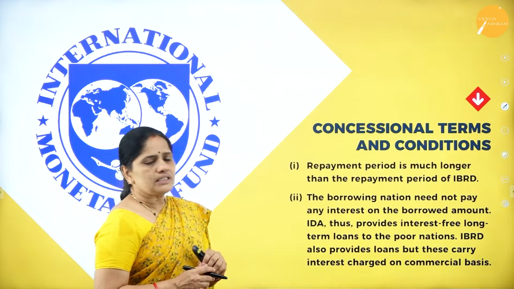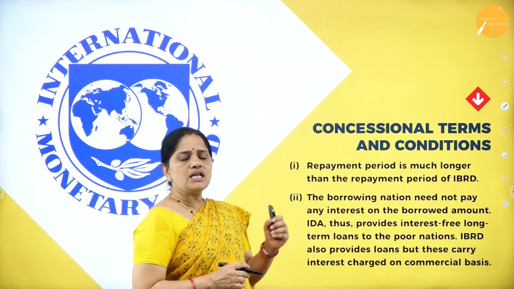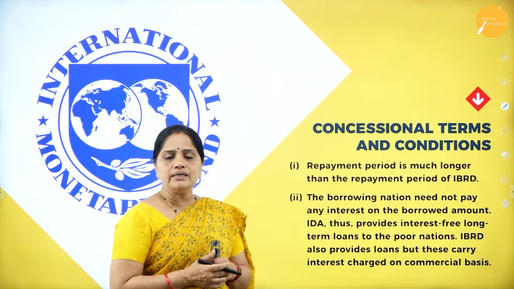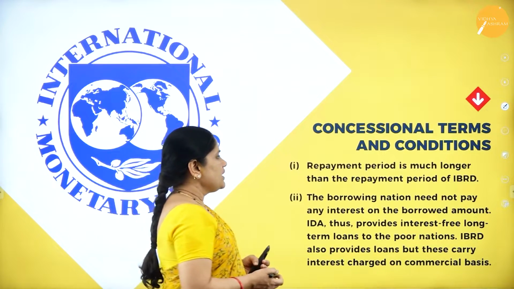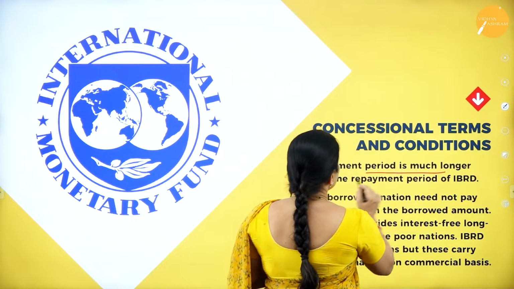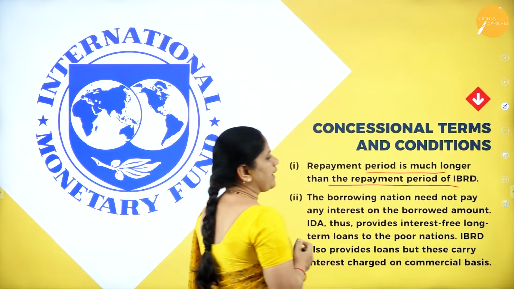Then next, concessional terms and conditions. Now, what were the concessions given by the IDA or the IBRD to other countries? The first one is that the repayment period is much longer than the repayment period of the IBRD.